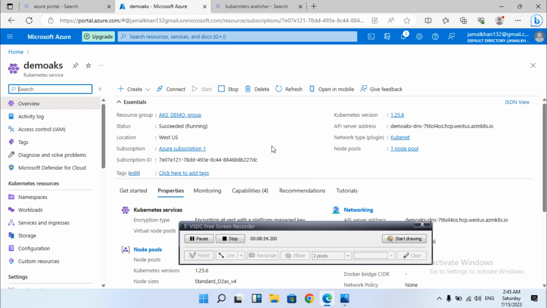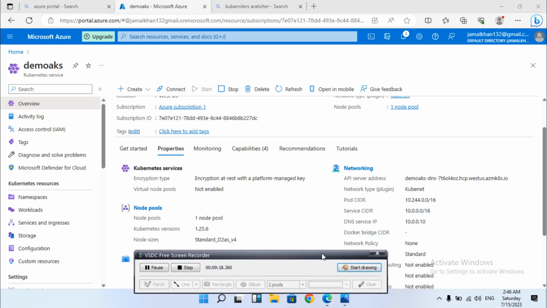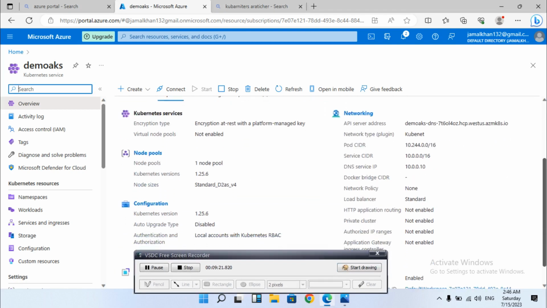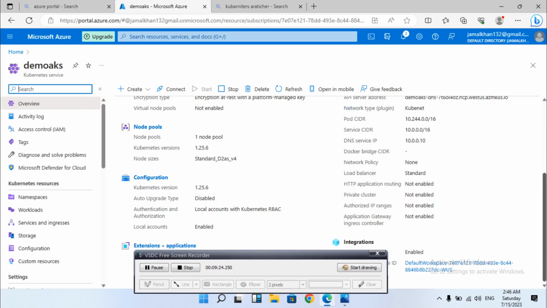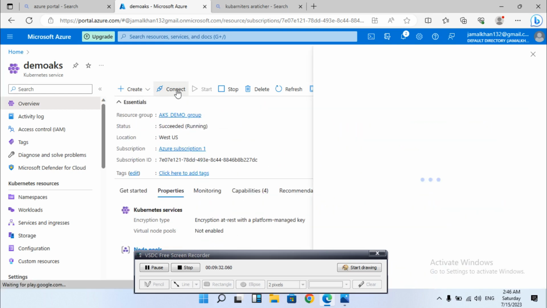You can also verify the version of your Kubernetes, which here is 1.25, along with the resource group, subscription, region, and the node pools, how many we took, and other components.